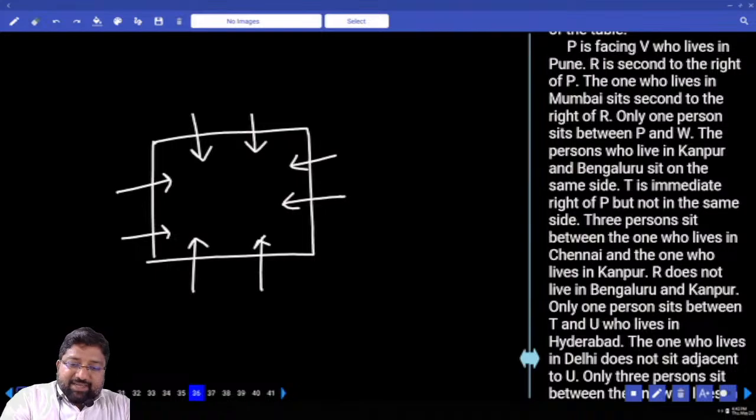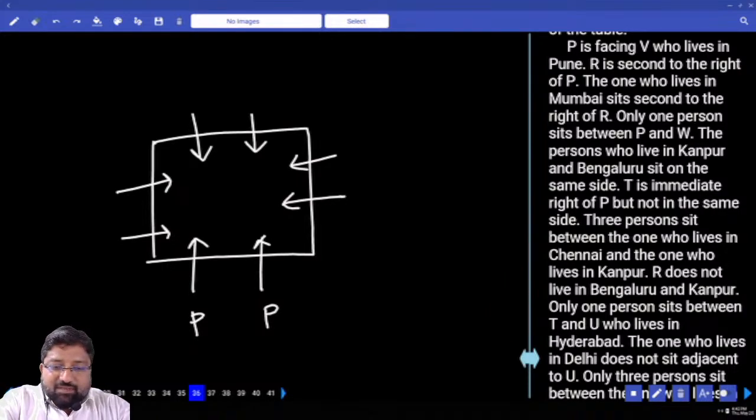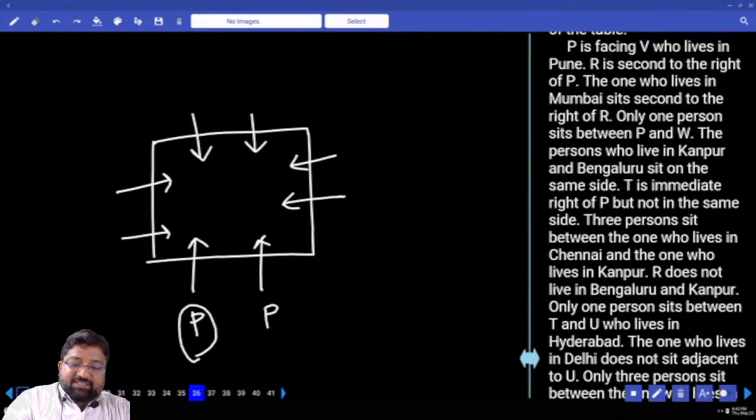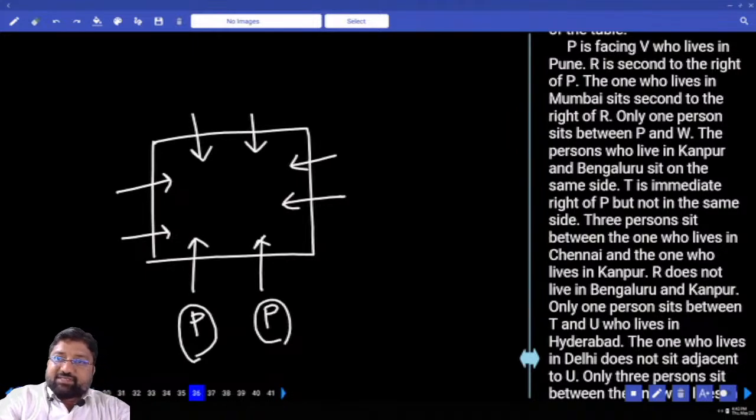Okay? I can fix P here or I can fix P here. Whether P is sitting in this left place or in this right place, we are not sure.